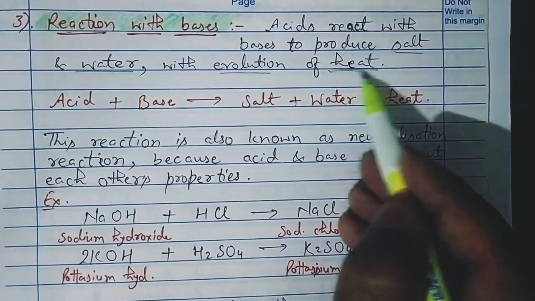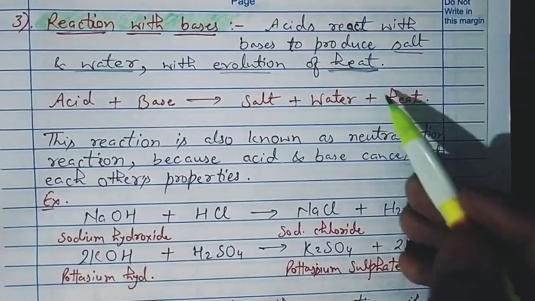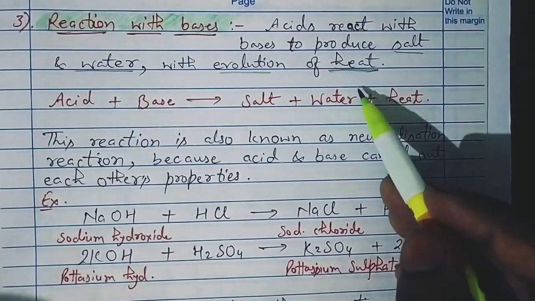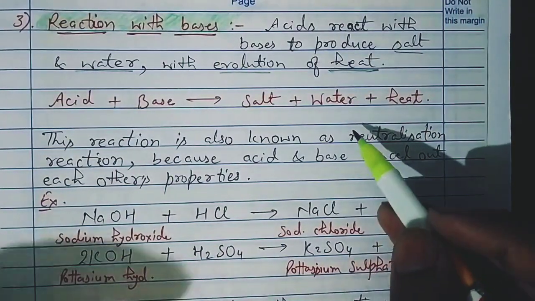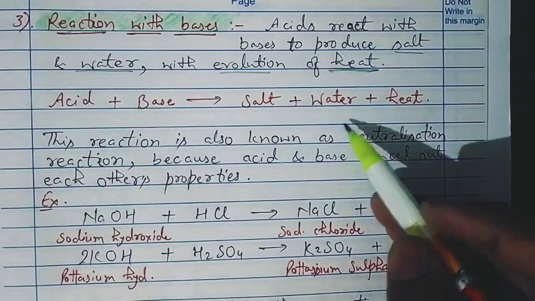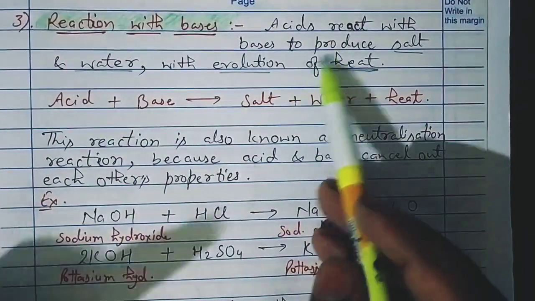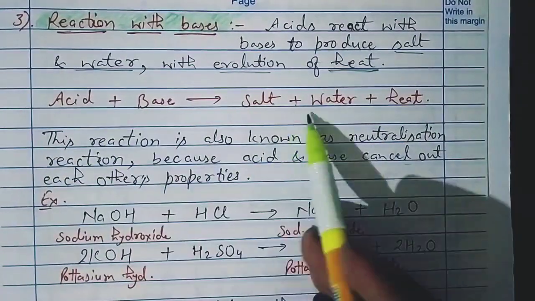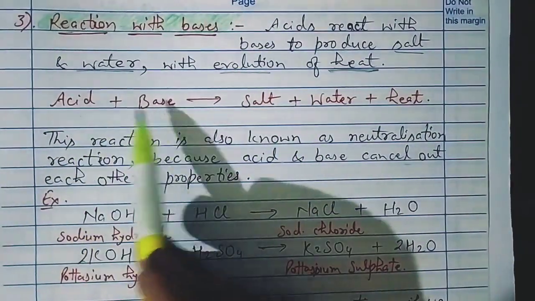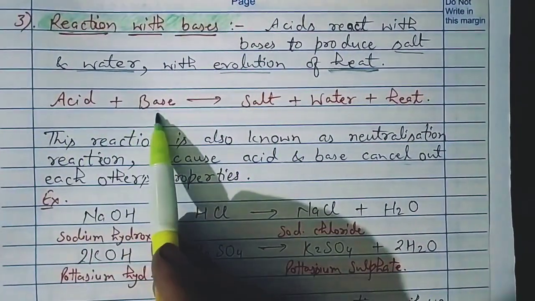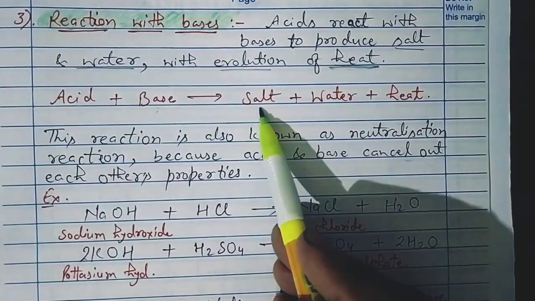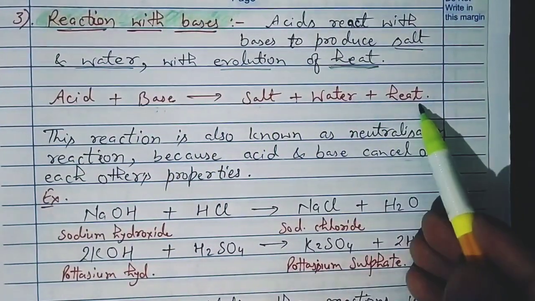Evolution of heat means after the reaction, if you touch the container, you feel that the container has become hot. In short form we can write this as: acid plus base, acid and base reacting together to form salt plus water plus heat generated.